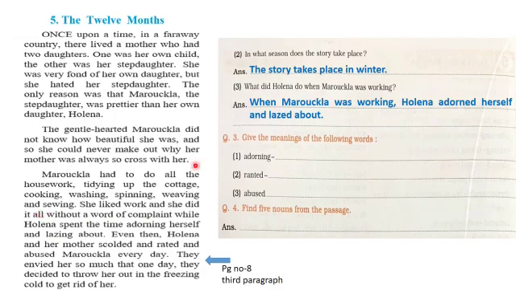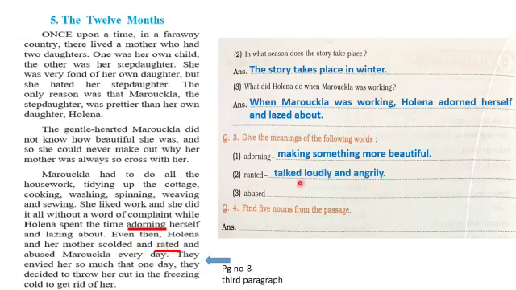Question number 3. Give the meanings of the following words. First, adorning. So we learned the meaning in the lesson. It was making something more beautiful. Second, ranted. So it was here. I told you one N was missing. So the correct spelling is here and the meaning was talked loudly and angrily. Third, abused. So abused is here and the meaning is treated cruelly.